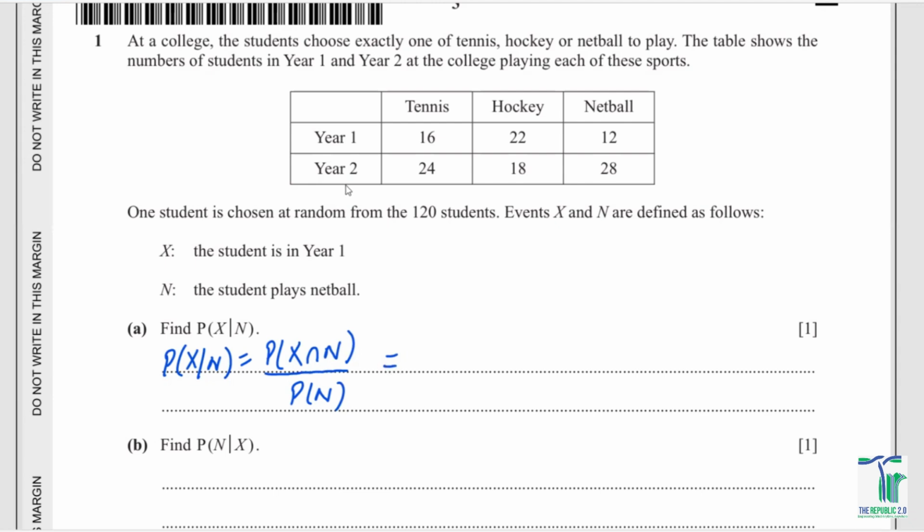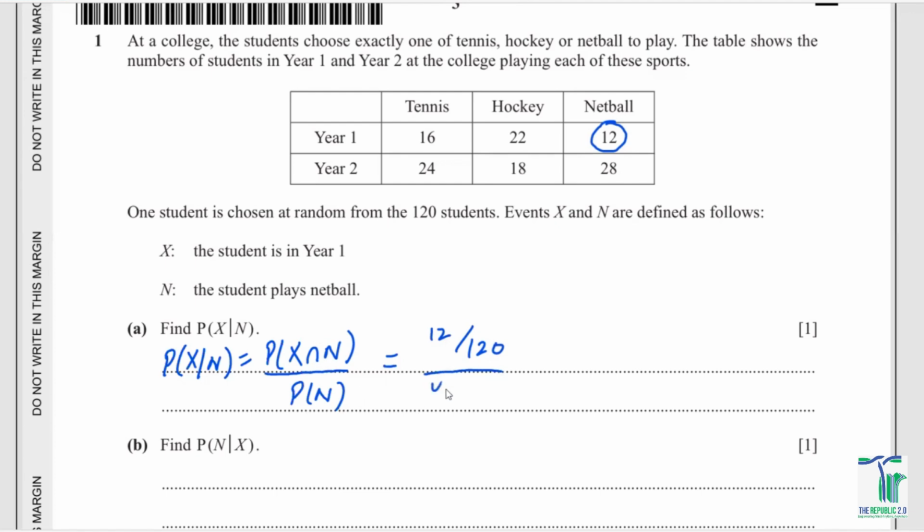You've got 120 students in total. Now, how many students play netball and are in year one as well? We have 12 such students, so that is going to be 12 upon 120. Then what is the probability of the students playing netball?